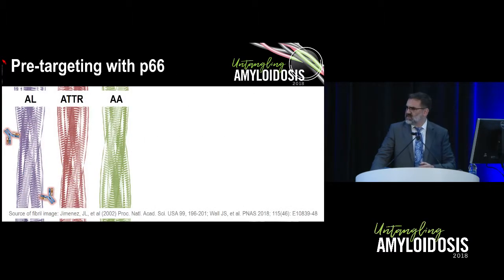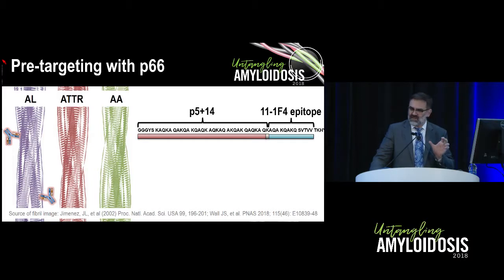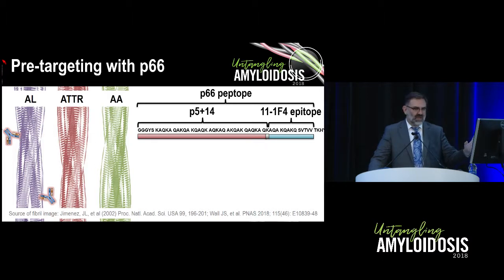So what other work's being done with this particular antibody? As I mentioned, this is an antibody that targets specifically AL amyloidosis light chains incorporated into fibrils. Work being done right now at the University of Tennessee takes advantage of a peptide, the P5+14 peptide, which binds across multiple different types of amyloid fibrils, and has been linked to an 11-1F4 or CAL-101 epitope. This combined molecule is called the P66 peptope.